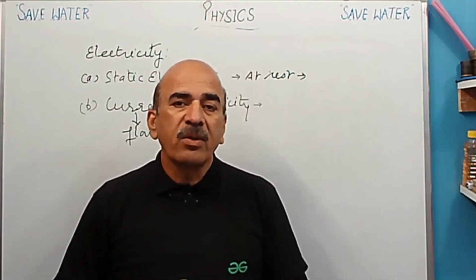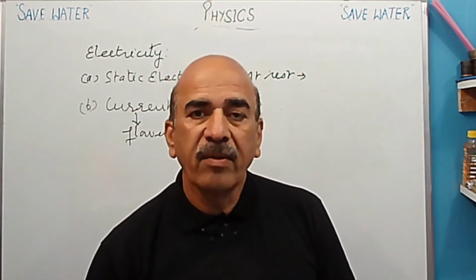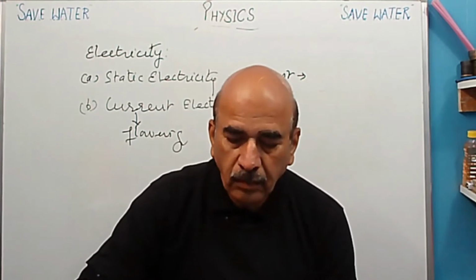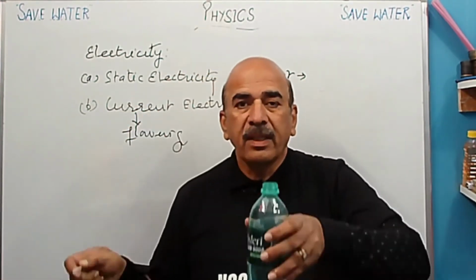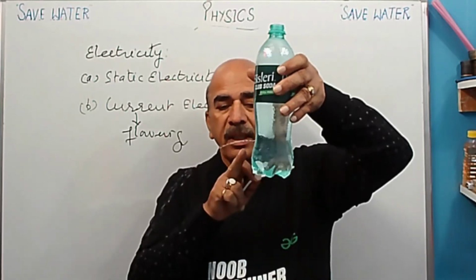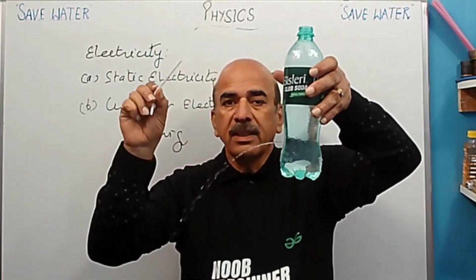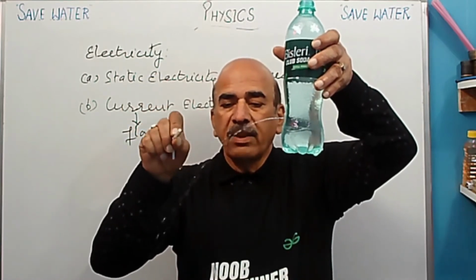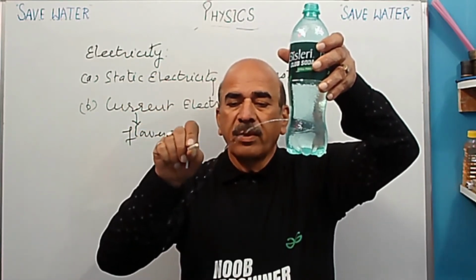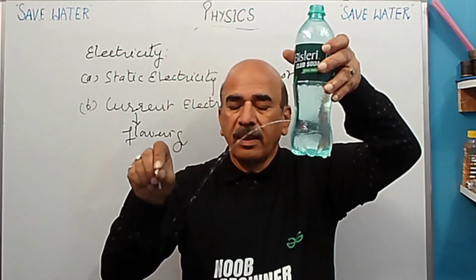So now I'm going to show you another activity with water. Now I'm going to show you the second activity. Here I have taken this water bottle and you can see the water coming. And this is the straw, a charged straw. When I bring it near, you can see the water stream going up.